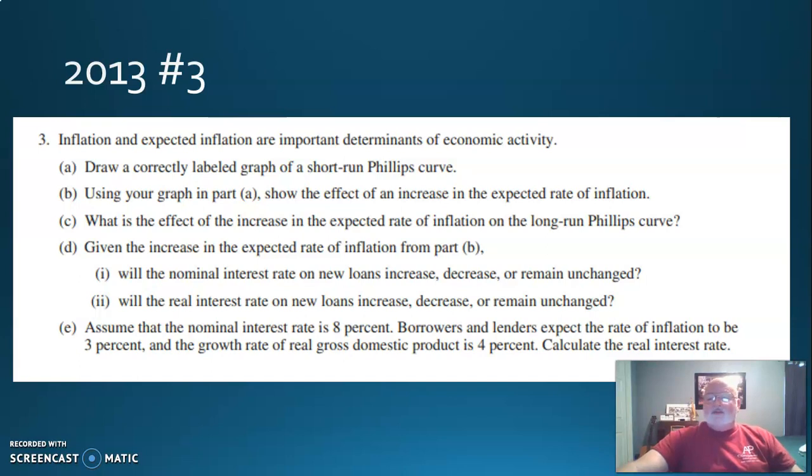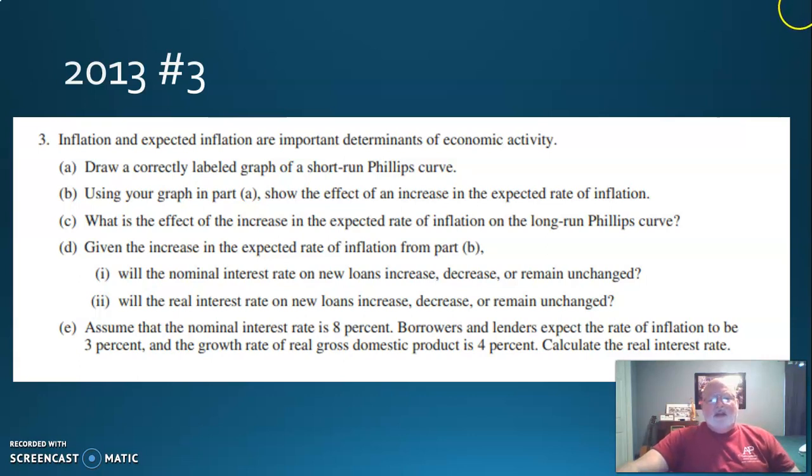And notice they don't have you draw the LRAS because I think they know how complicated this is. So let's just look at the supply part of this. A reduction in supply shifts the entire thing inward. On the AD-SRAS, it shifts up to the left. But on the Phillips curve, it is going to shift the entire SRPC out to the right. So let's do that.